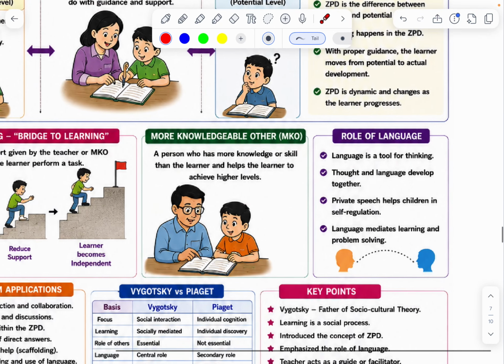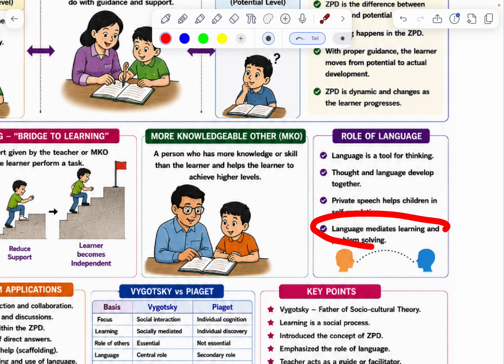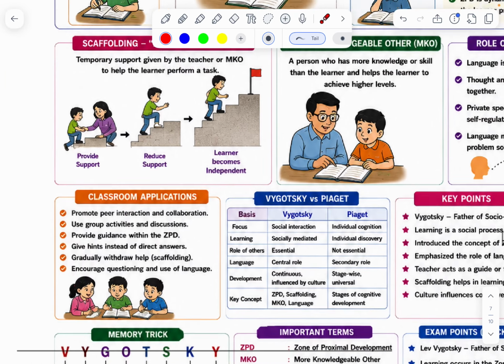Okay. Next, role of language. Language is a tool of thinking. Thought and language develop together. Private speech helps children in self-regulation. Language mediates learning and problem solving.